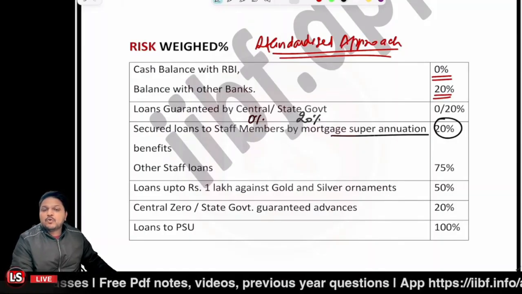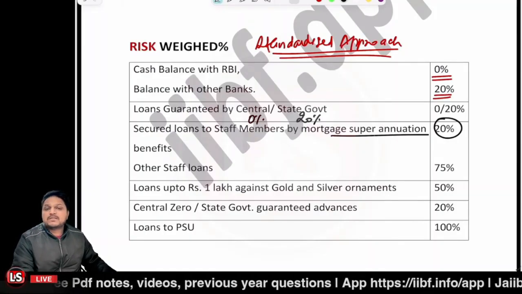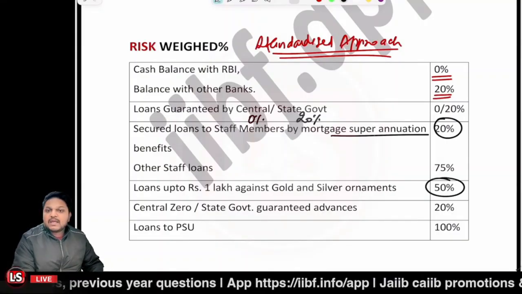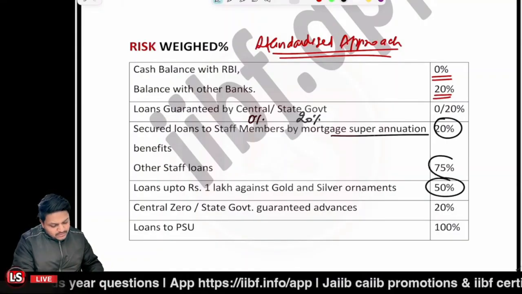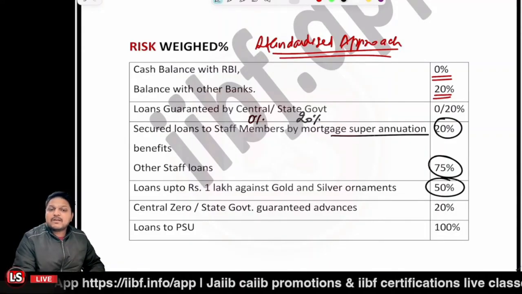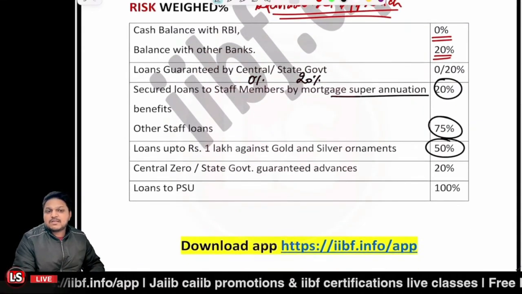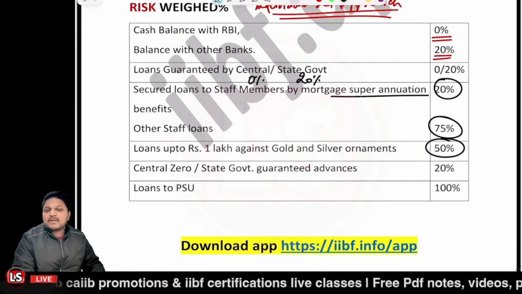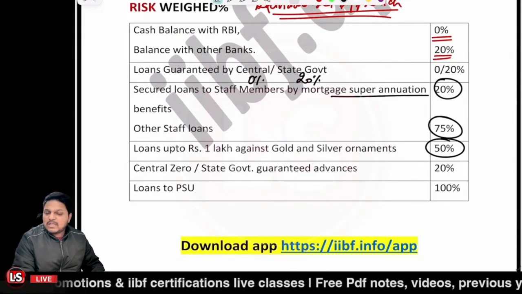And if loans up to 1 lakh rupees against gold or silver, then it is 50%. And if you're giving any other staff loan, then it is 75%. If a central government advance is there, direct advance or guaranteed advance, then 0% as I told you. If a state government guaranteed advance is there, then 20%.